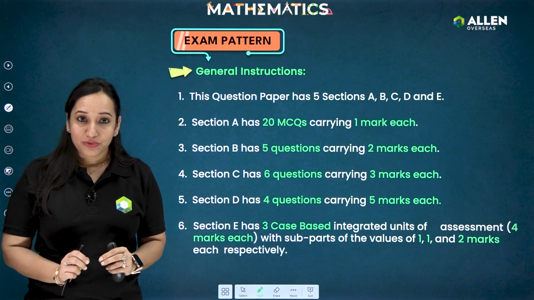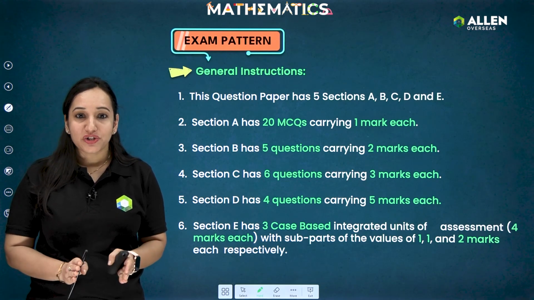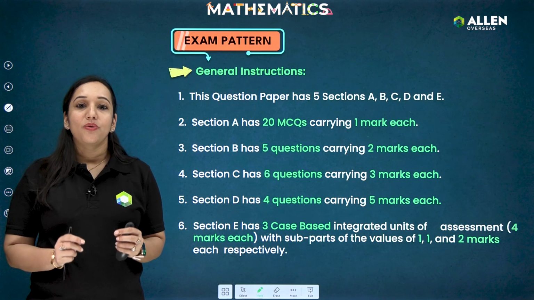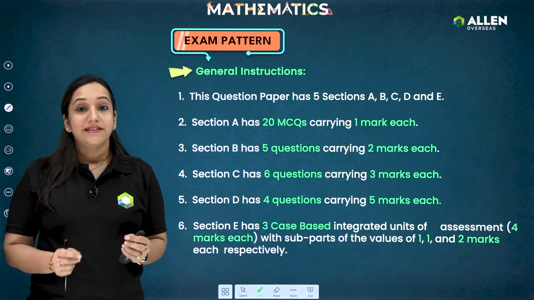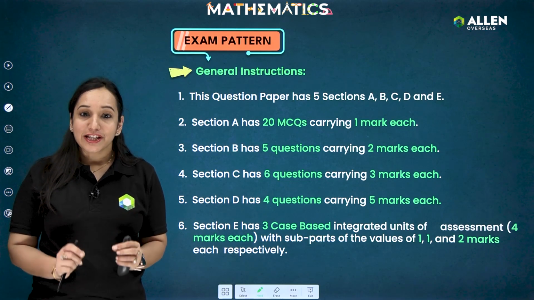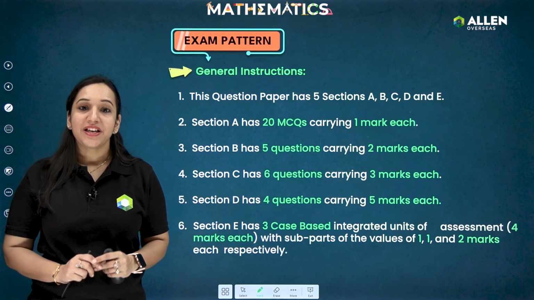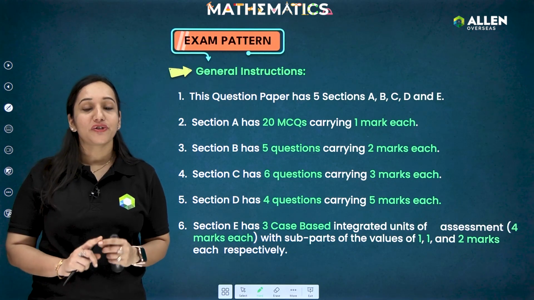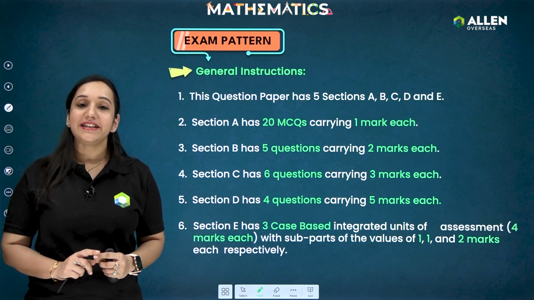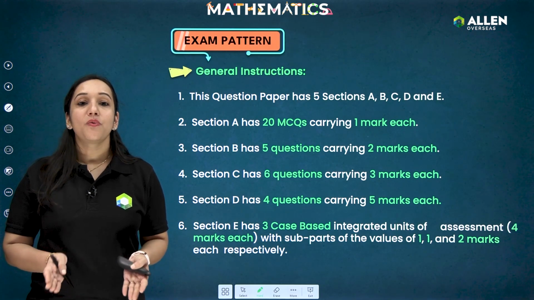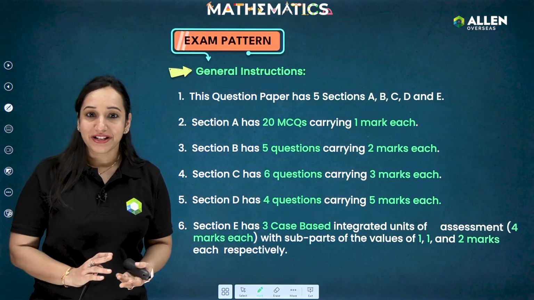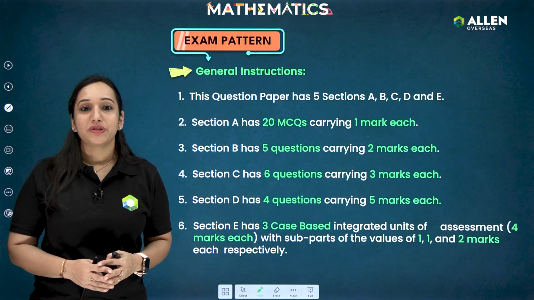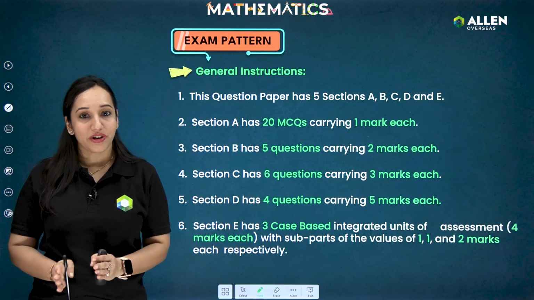Then section B, students, there will be 5 questions of 2 marks each. So again, it's a very small section which will not take much of your time. Then section C, students, there will be 6 questions of 3 marks each. Section D will have 4 questions of 5 marks each, and section E is case study based questions, students, where you will be getting 3 questions. The first 2 questions will be of 1 mark each, and the third question will be of 2 marks, in which there will be a choice as well.